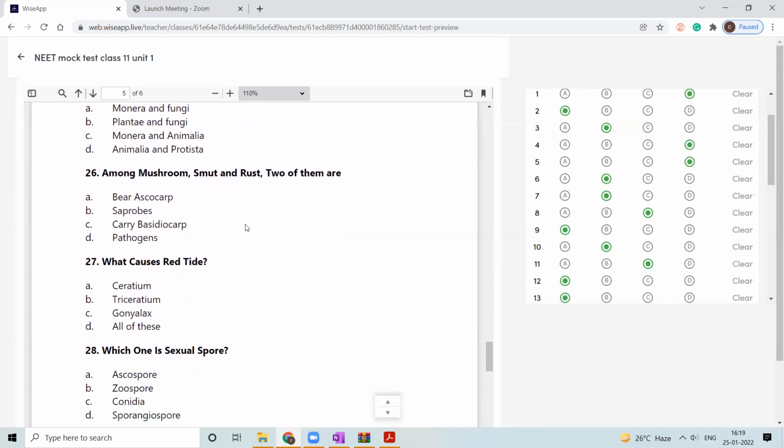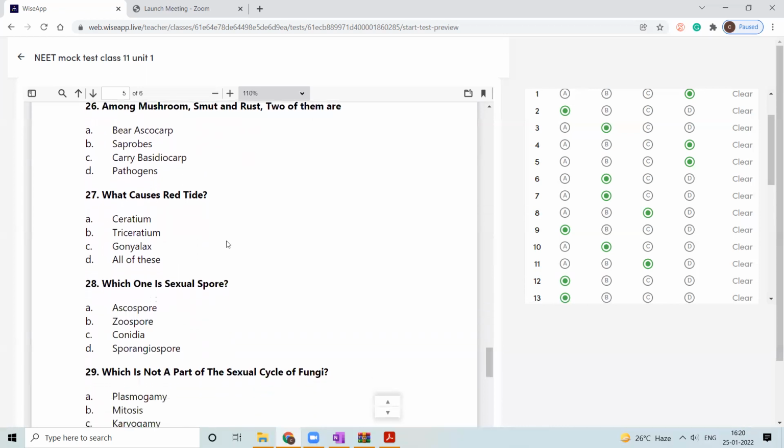Among mushrooms, mud and rust, two of them are pathogens. Ascocarp, saprophytes, basidiocarp, and these are pathogens. Basically, these two are pathogens. These two are from different groups, but these two are pathogens.